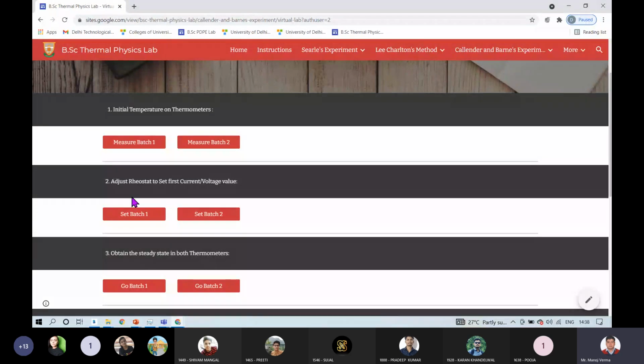After applying, the first part is you have to adjust the rheostat, you have to switch on the power supply, you have to adjust the rheostat, and you have to set the first current voltage value. Okay. You can use any batch, but if you are measuring this one thing from batch 2, then you have to measure all the things from batch 2 only.